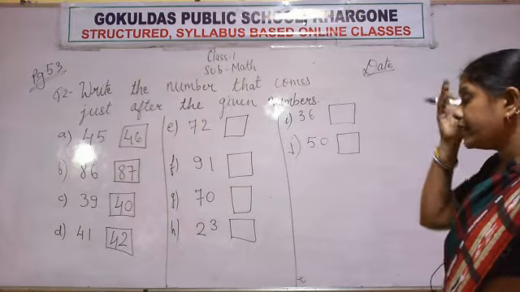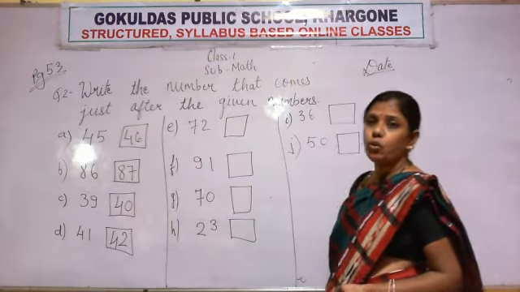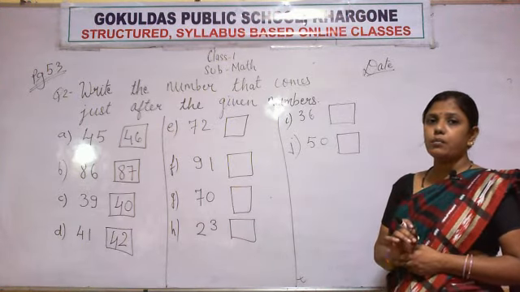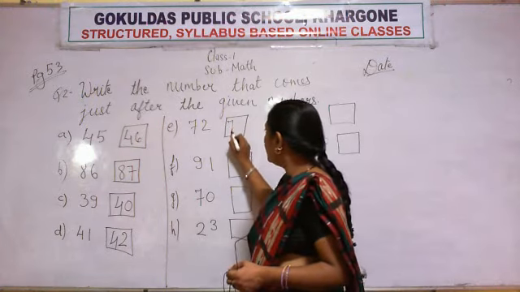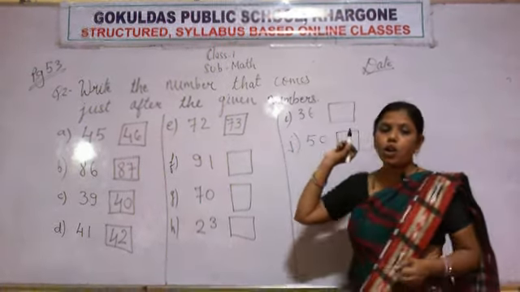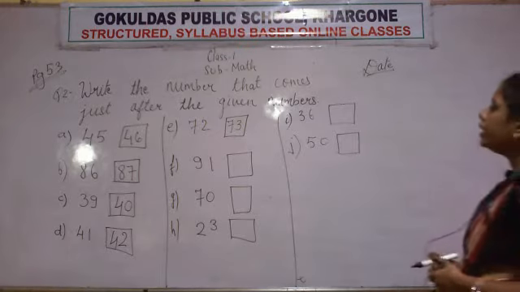Now see what is the next number. The next number is 72, and the number that comes after 72 will be 73.